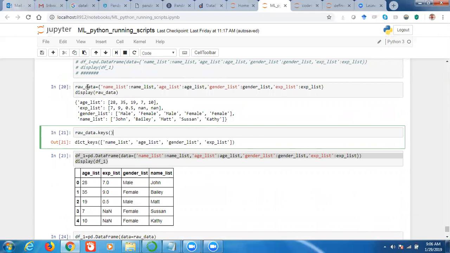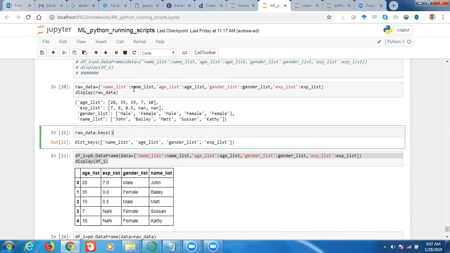So dictionary is another data type. In a dictionary, we save the values in a key value pair. You can go through that video session, or you can discuss with Naveen also, because there we discuss dictionary in detail. A dictionary is nothing but key value pair, and keys is a method of the dictionary. So this raw data is a dictionary. You might not be understanding because you might have missed the dictionary part.